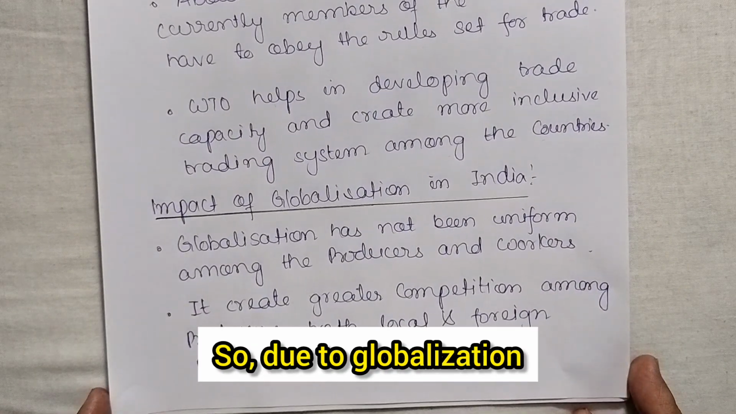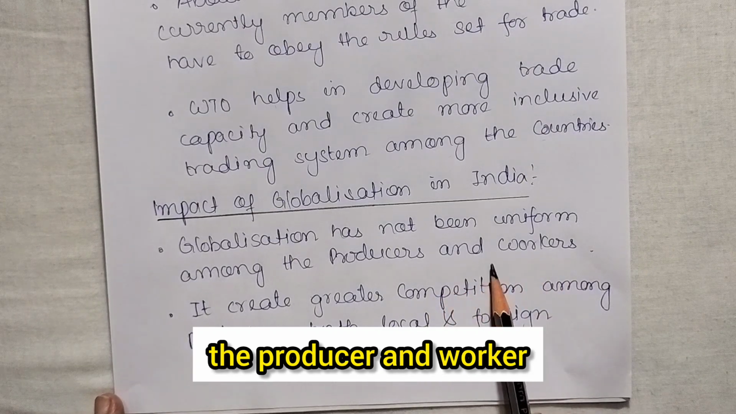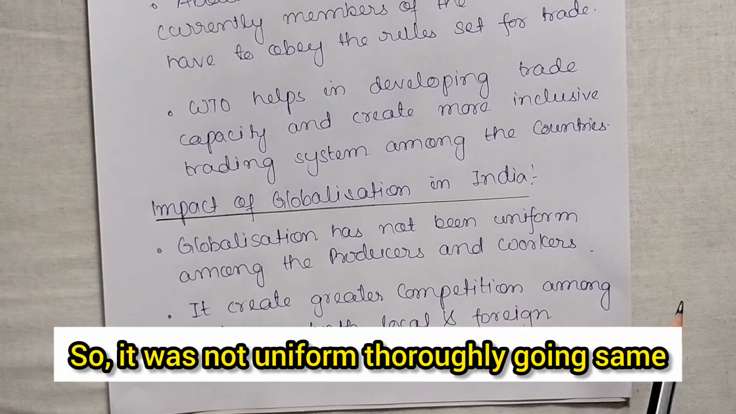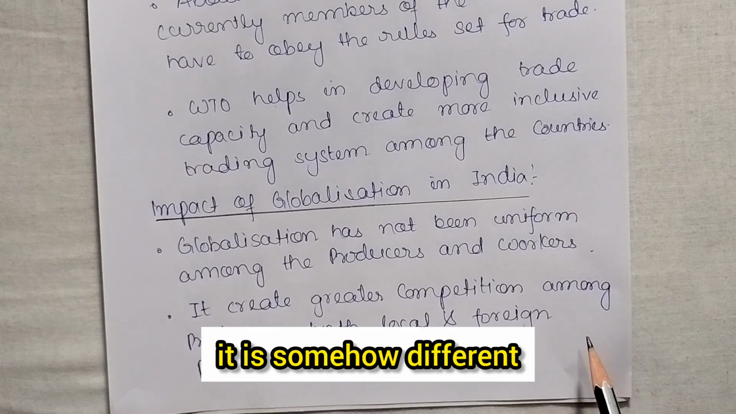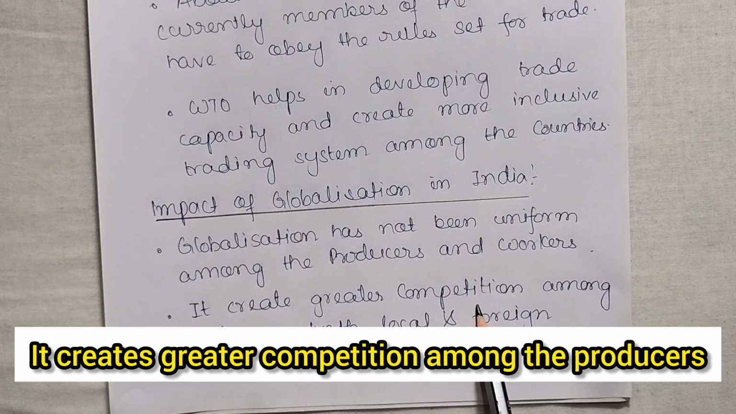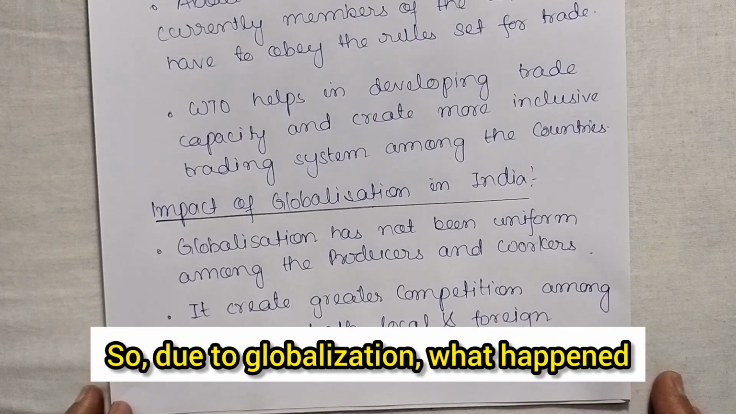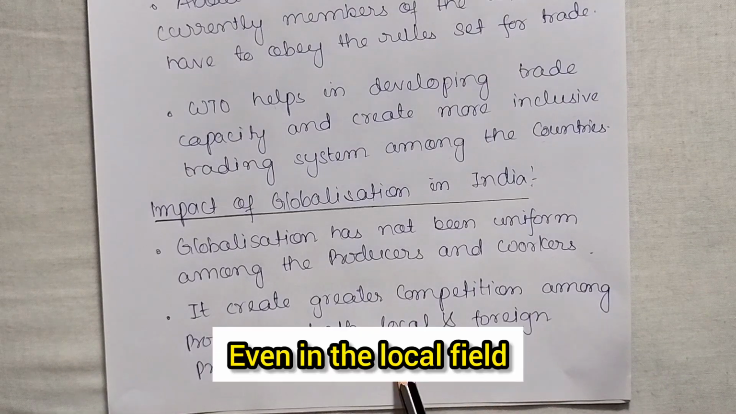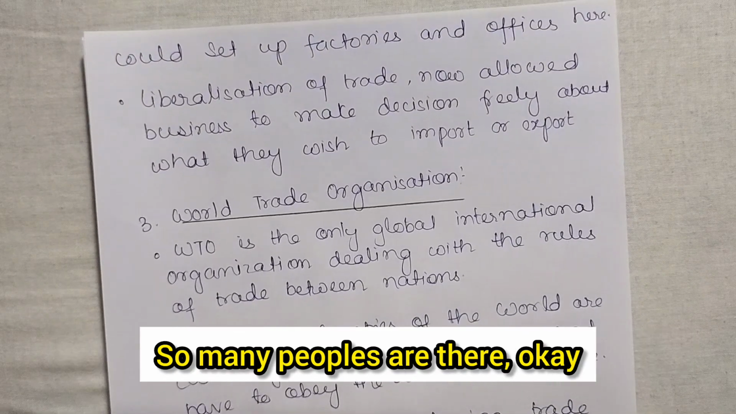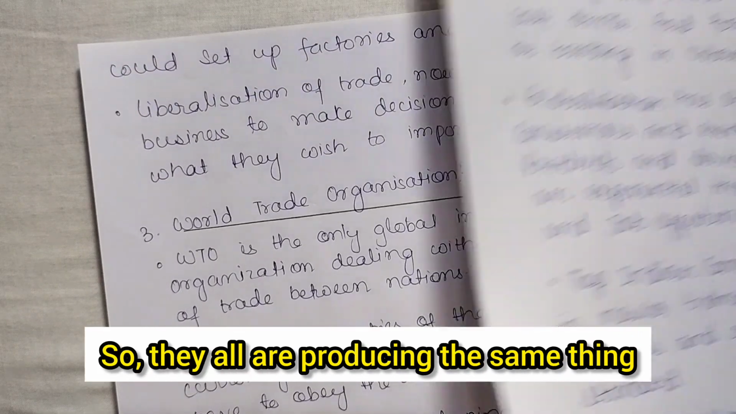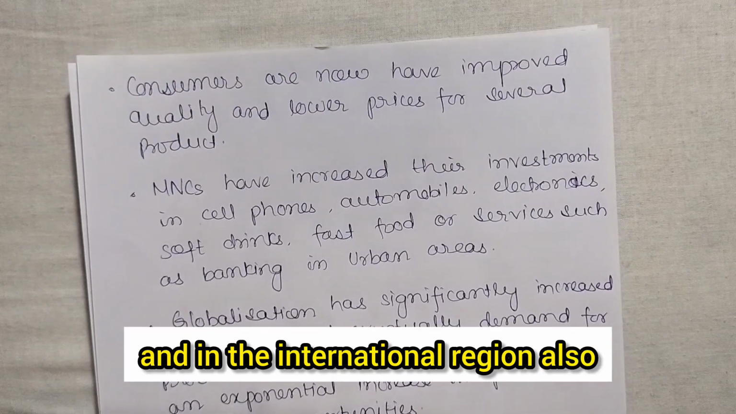So due to globalization, what happened in India? Let us see. Globalization has not been uniform among producers and workers. Okay, so it was not thoroughly the same for the producer and worker. It is somehow different. It creates greater competition among producers, both local and foreign. So due to globalization, competition has risen, in the local field and in the foreign also. The producers have to face a lot of competition. So many people are there, all producing the same thing in the local region and in the international region also.